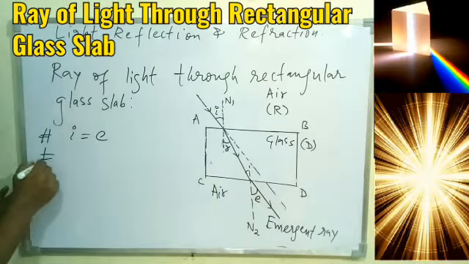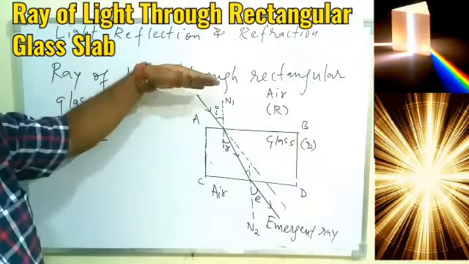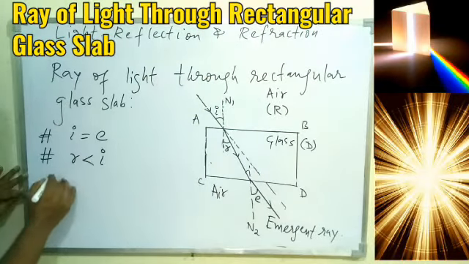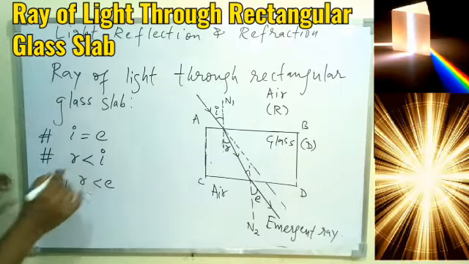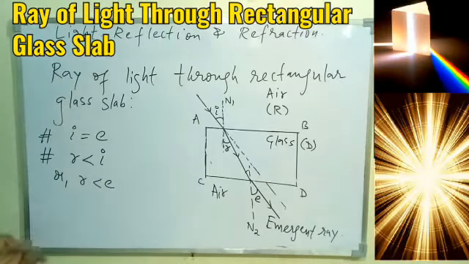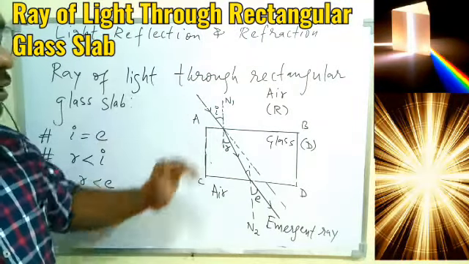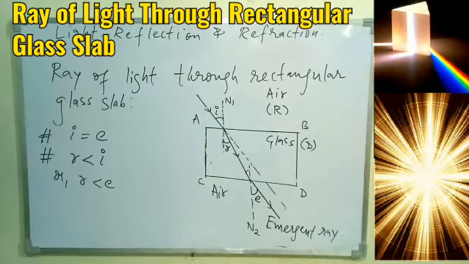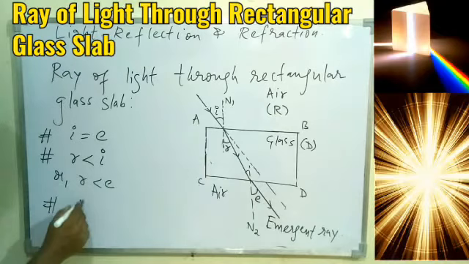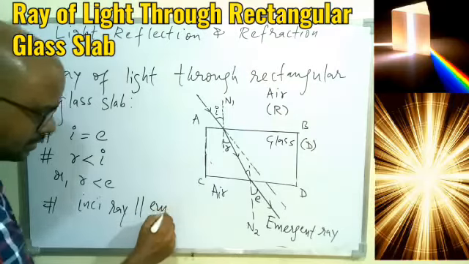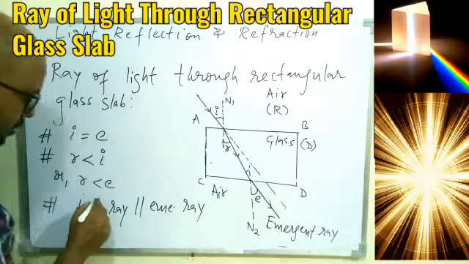And one more thing we understood: since the light is traveling from air to glass, the angle of refraction will be less than the angle of incidence, or we can say R is also less than E, because we understood I and E are equal, and R is always less than I because the light is traveling from air to glass. So these are the different relations we have. We understood I is equal to E, R is less than I, or R is less than E also, and the incident ray is parallel to the emergent ray. That is what we have to remember.